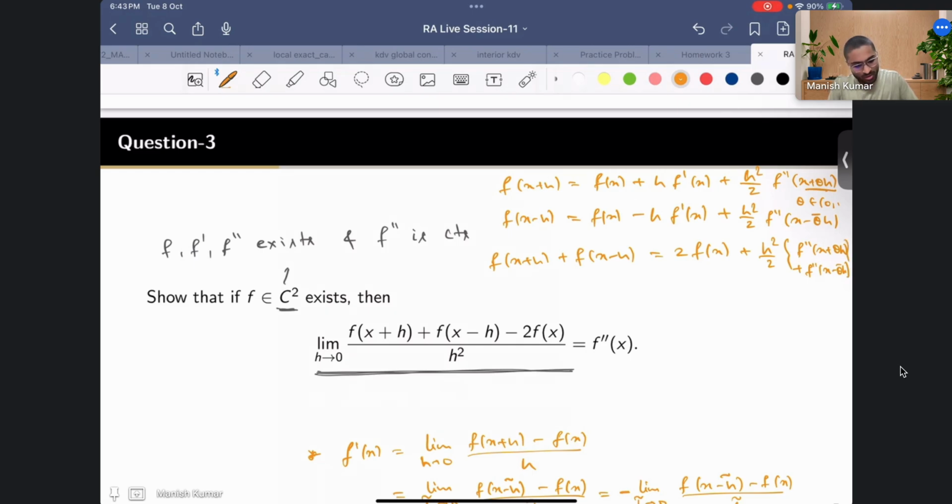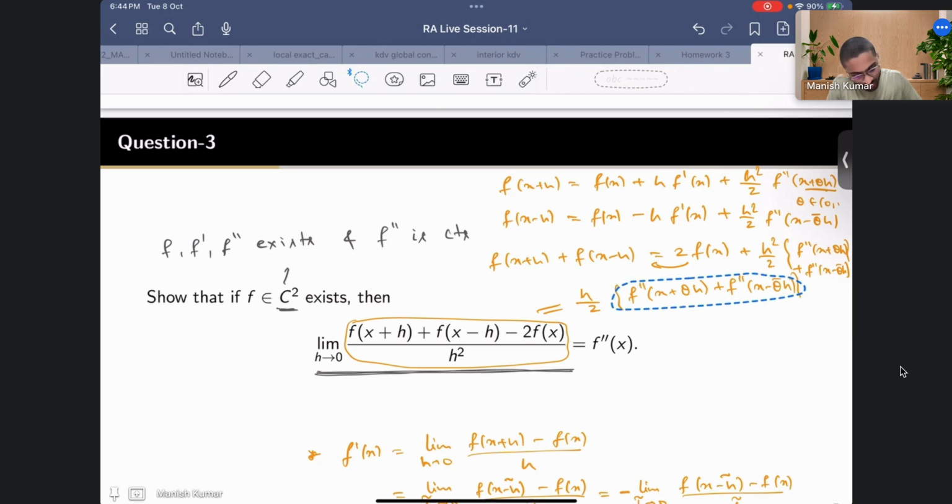Okay, now you can just take this here and divide by h. So what you get is f of x plus h, so this whole quantity will be equal to h by 2, and then you have f double prime x plus theta h, plus f double prime x minus theta bar h. Okay, now once you have this, again this is in a very good shape.